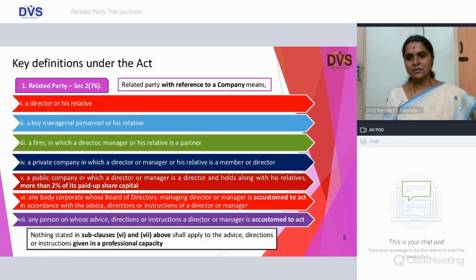First, let's understand the specifications of definitions. What do you mean by related party? Section 2, subsection 76 says that related party means a director or his relative, a key managerial personnel or his relative, a firm in which director, manager or relative is a partner, a private company in which a director or manager or his relative is a member or director.